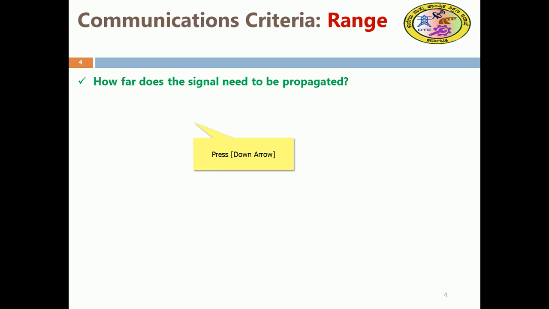How far does the signal need to be propagated? What is the distance, and how long does the signal strength remain normal, or it may be low or high? At a certain distance we need to stop and acquire it. So what will be the area of coverage for selecting a wireless technology? Wireless technology is the most prominent one, and it is essential for IoT.